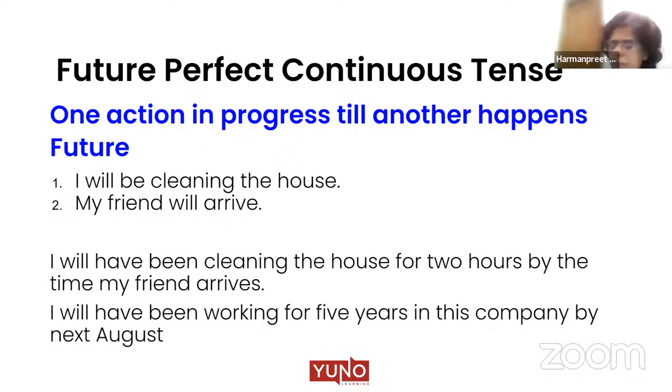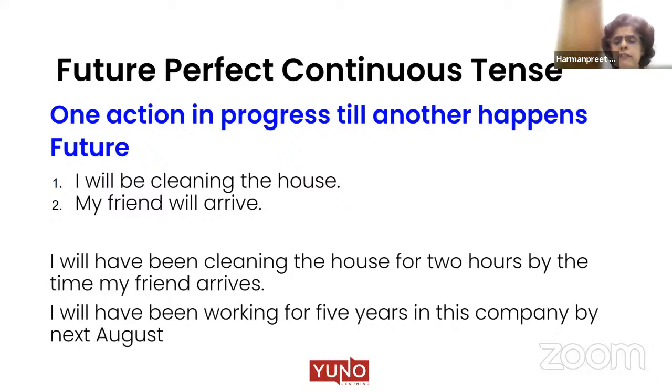And though future perfect tense, let me tell you, it's a tense we use quite rarely. For a number of reasons, it is a little complex, so people make mistakes. So this is one tense which is not so often used, like simple future and future perfect. So I hope now you understand where we use been. It is in future perfect continuous. I will have been cleaning the house means the action will be in progress till when? Till the time, for 2 hours, by the time my friend arrives. So this is how we are combining the two actions.